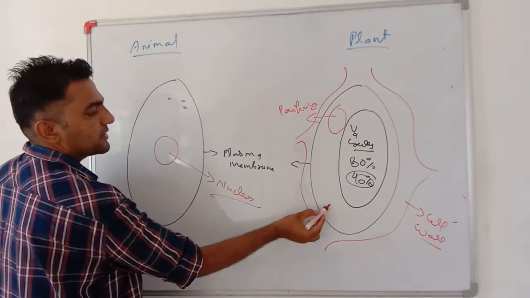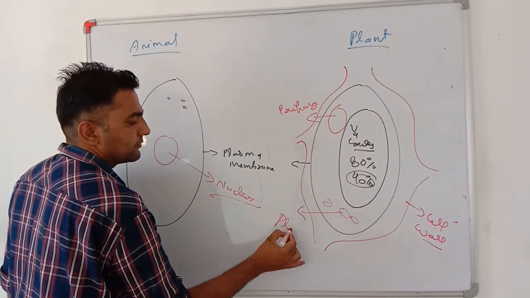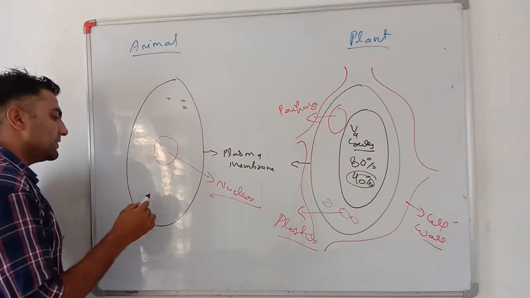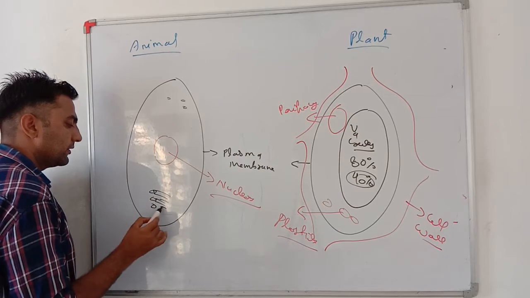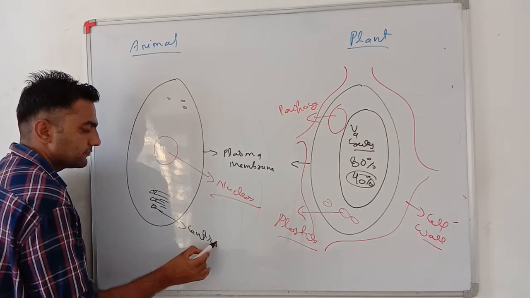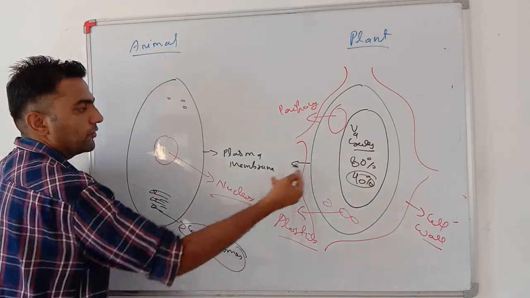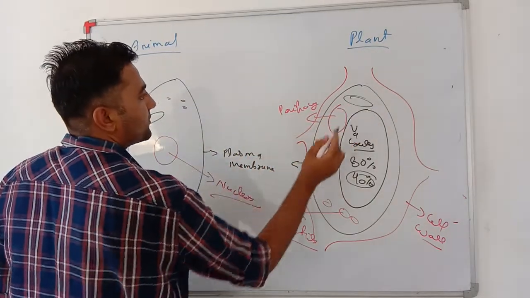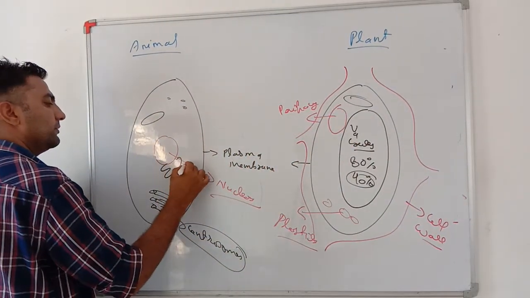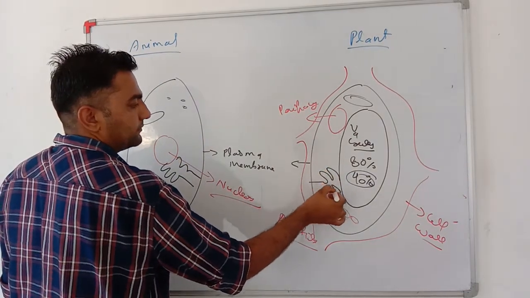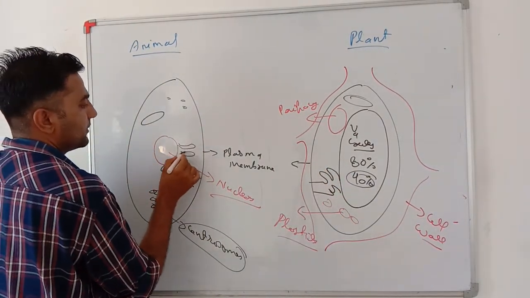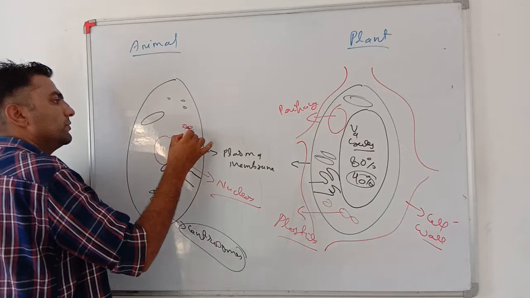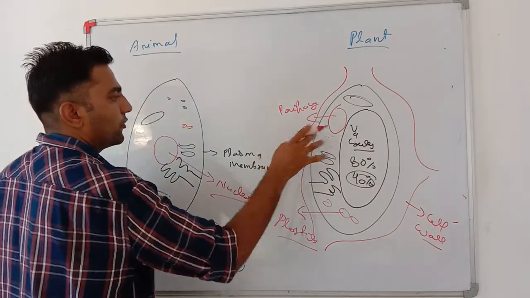Okay, my dear students, plastids are present in plant cells, whereas no plastids are present in animal cells. In animal cells, you will find centrosomes, whereas no centrosomes are present in plant cells. Okay. Mitochondria is present in both. Endoplasmic reticulum. Golgi apparatus. Okay. Peroxisomes, quite less peroxisomes or no peroxisomes.